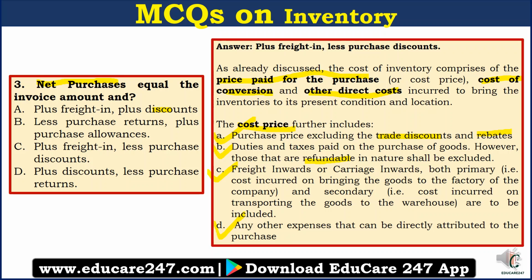Option C, plus freight in less purchase discount. So option C is the correct answer here because freight in forms part of the cost and purchase discounts do not form part of the cost. Option D, plus discount. So plus discount is incorrect here because discount does not form part of the cost. So our answer is plus freight in less purchase discounts.